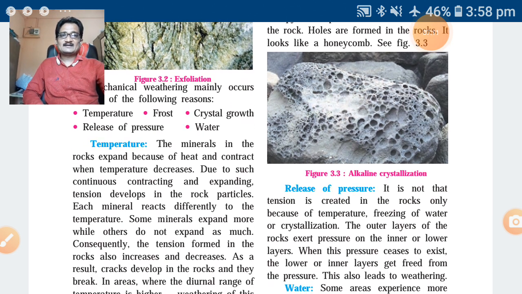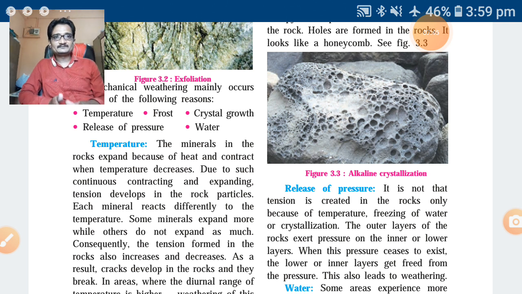The minerals in the rocks expand because of heat, more pressure of heat, and contract when temperature decreases. Whatever minerals are there in the rocks are expanding because of heat, and they are contracting when temperature reduces.